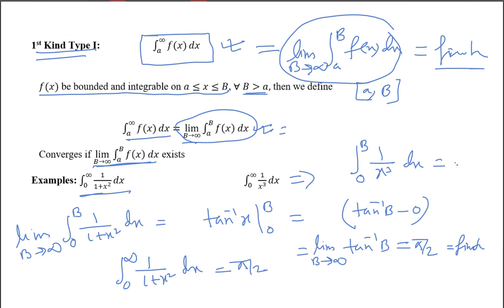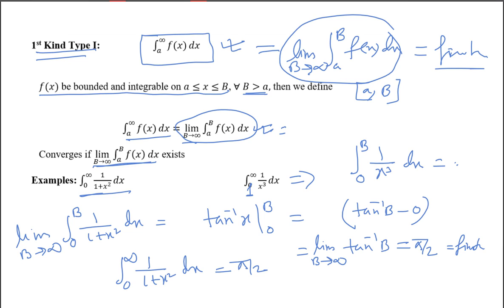Zero. No, it should not be zero. Yes, sir, it will be zero. Divergent. So it is divergent. Okay, actually I should not take the lowest limit as zero. Sorry. You see, I should not take this infinity now, zero. You take some finite value, suppose some other value, suppose one. I should not take zero because that will be some mixed type of integration. So you should not take zero here; it may be undefined.